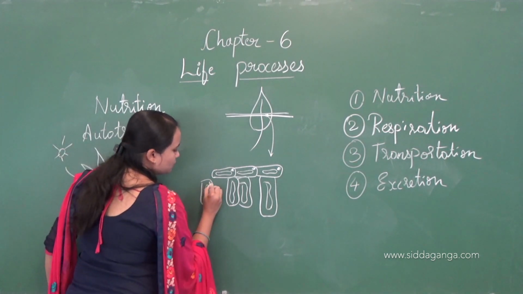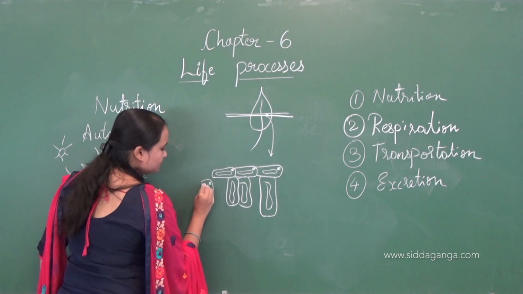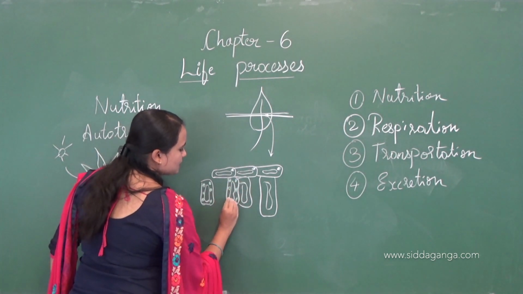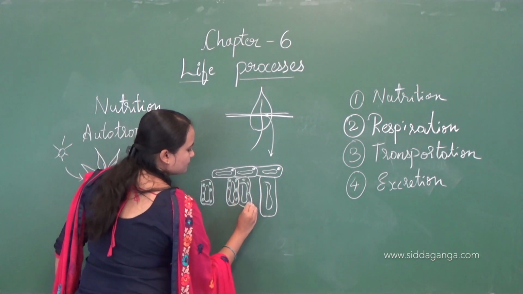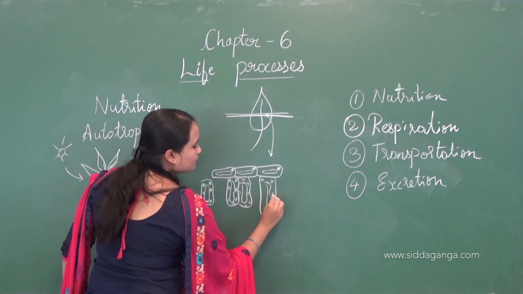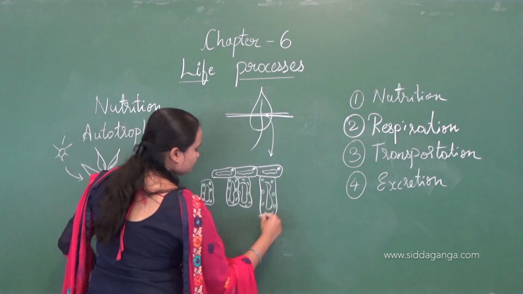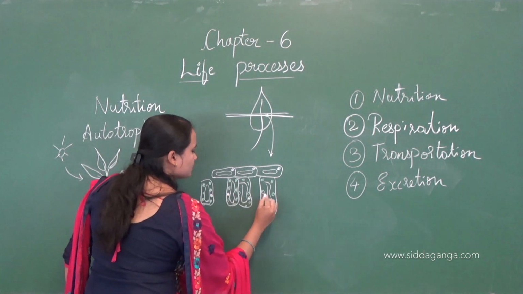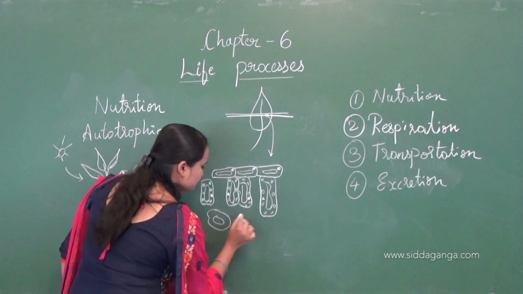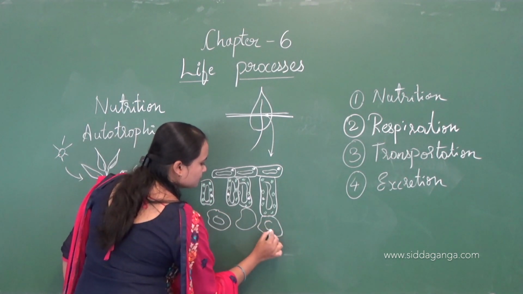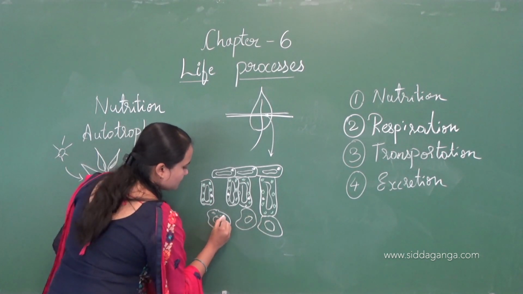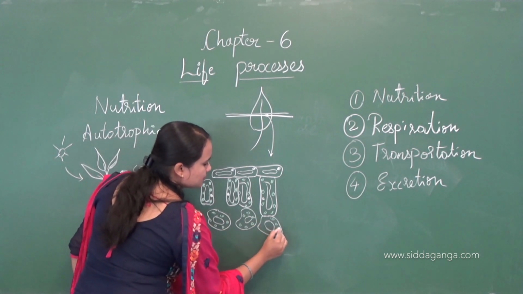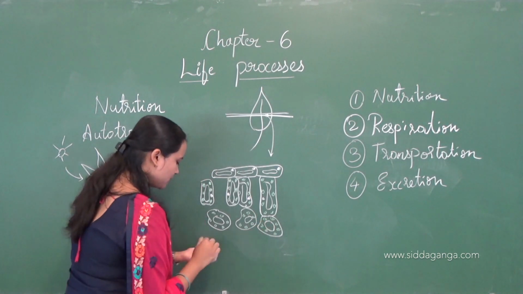I'll write chloroplast in green color. It will contain chloroplast, and the nucleus is also present. Consider this as a rough diagram as I am writing quickly.